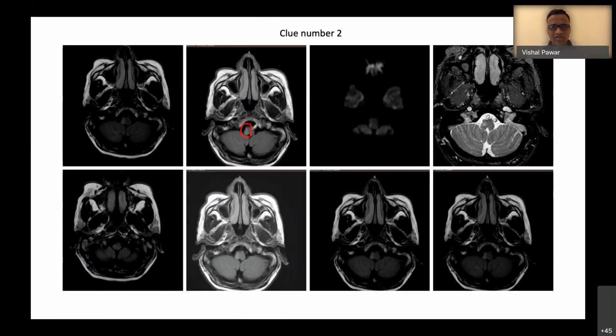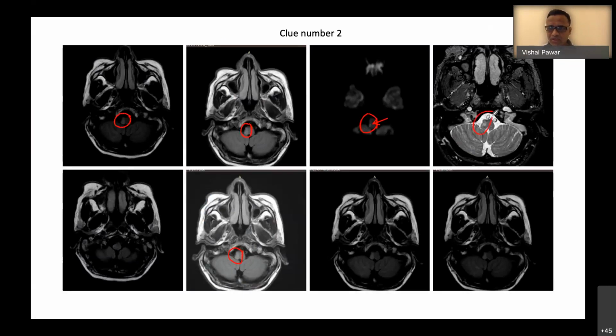In the right lateral medulla, you can see one hyperintensity. This is the second MRI which was showing this, not the first MRI. The first MRI was absolutely normal, and this is diffusion weighted MRI, which is showing a diffusion restriction in this particular area, the right lateral medulla.